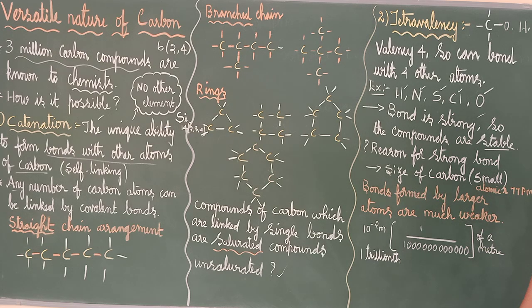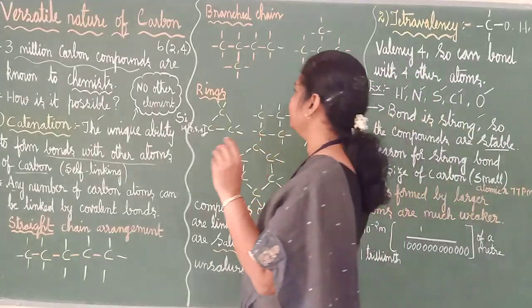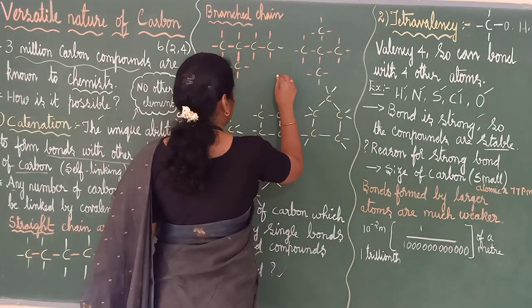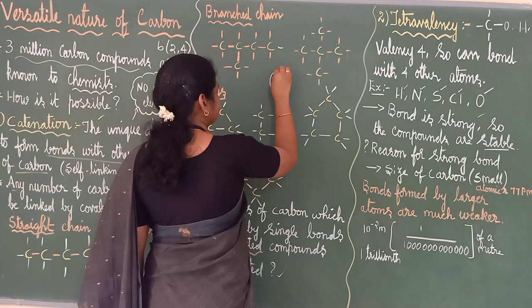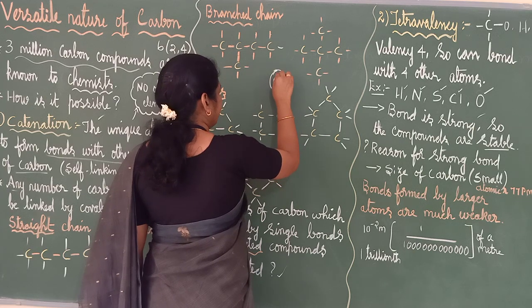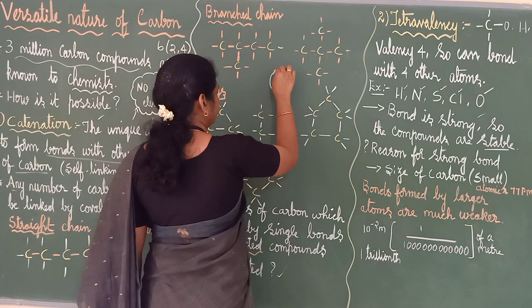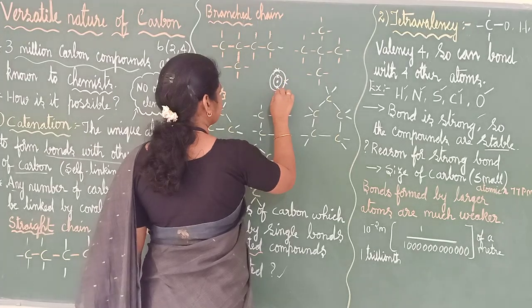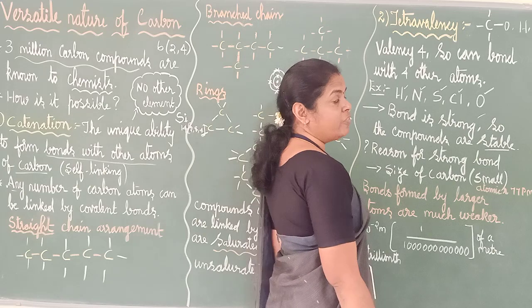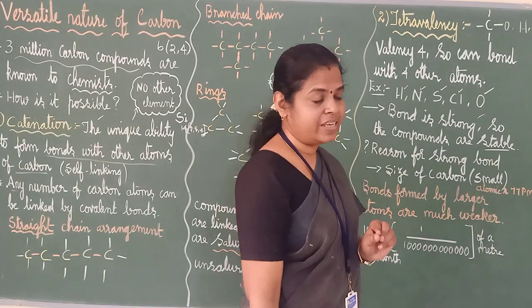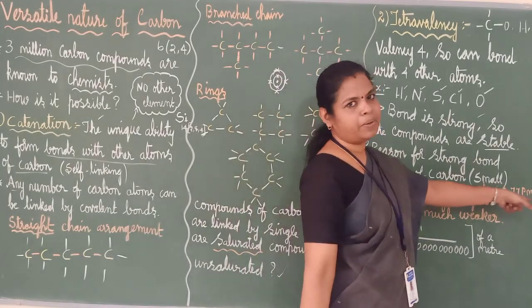Why is it strong? There should be some reason. It is strong because of the size of carbon. Carbon, as I told you that day, is very small. One shell, K shell, L shell: the first will have 2 and the second will have 4. The size of the atom is very small. The exact size is 77 pm.